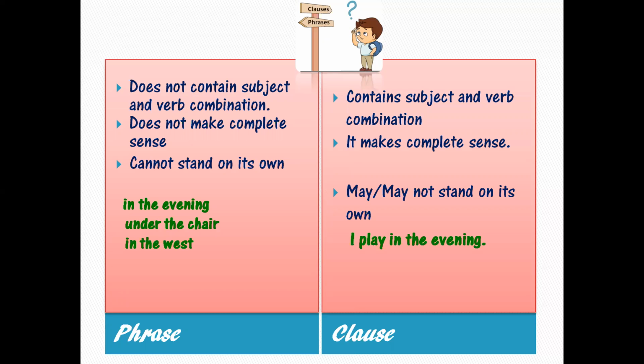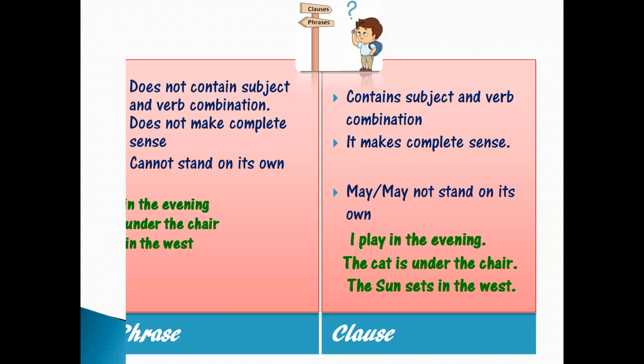For example, I play in the evening. Here we have a subject I and the verb play. So it is a group of words which has a subject and verb combination and it is giving a complete meaning. That is why it is a clause. The cat is under the chair. The sun sets in the west. So in all these three sentences, it is actually a clause because they contain a subject and verb combination.